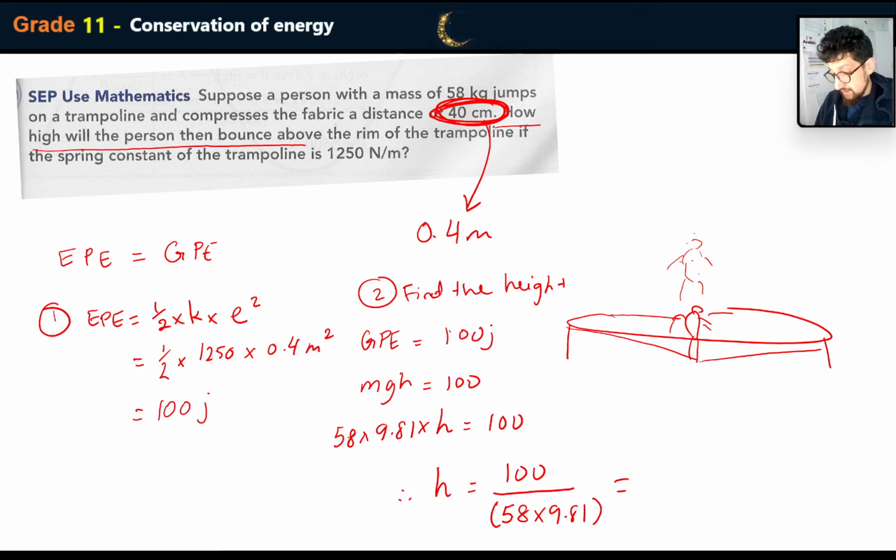Okay, so 58 times 9.81, and that equals 0.176 meters. 0.18 meters will do. Okay, that's how you solve that one. So that's only about 20 centimeters. They've only jumped up past the rim about 20 centimeters or 18 centimeters.